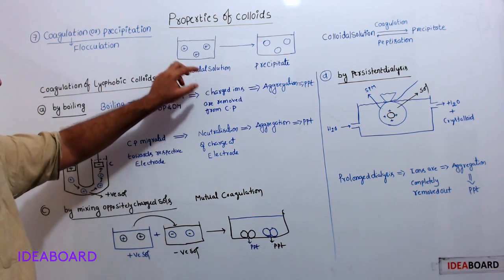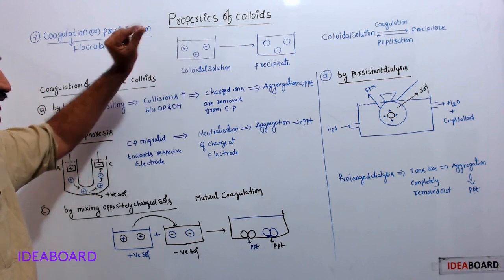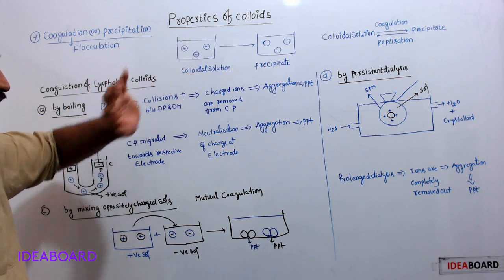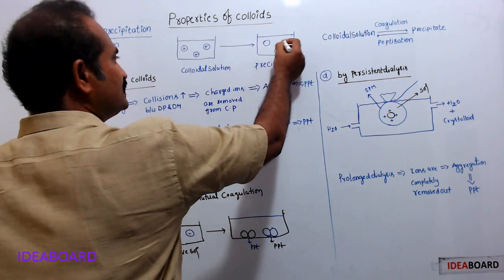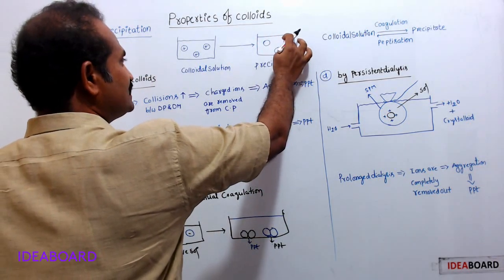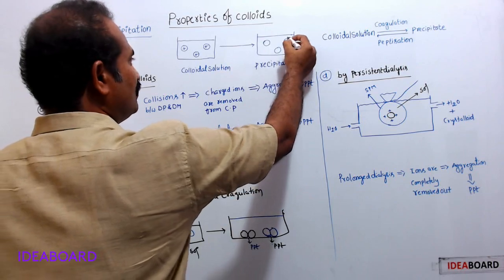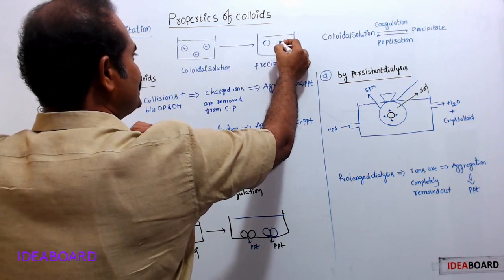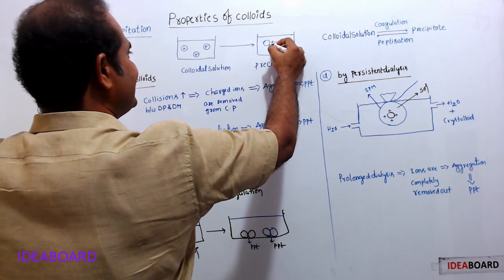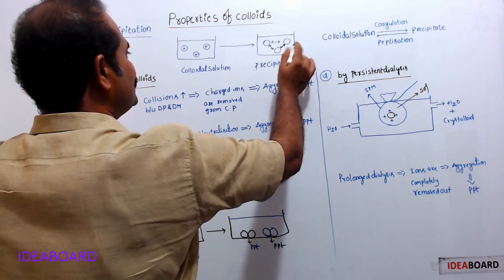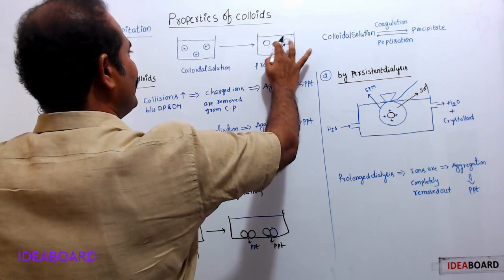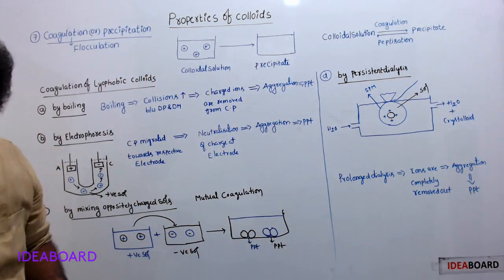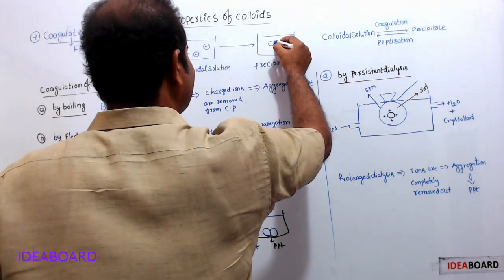It is a colloidal solution. Here the colloidal particle carries a positive charge. Suppose we remove this positive charge from the colloidal particles, then what happens? The colloidal particles become chargeless, no charge. If charge is there, they repel each other. When charge is removed, they start to attract each other. Because of these attractions, particles are coming close to each other.